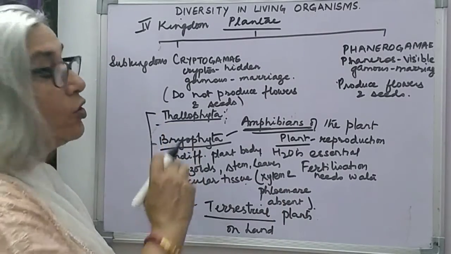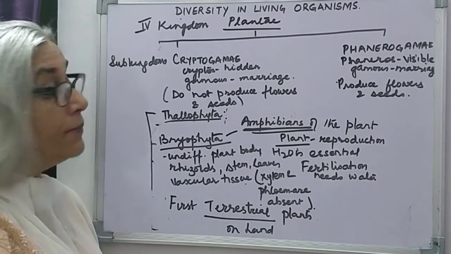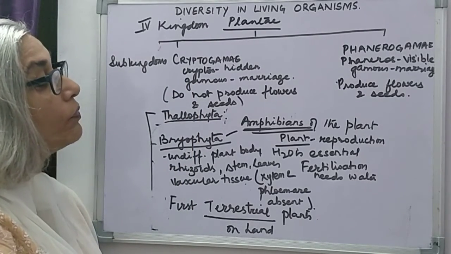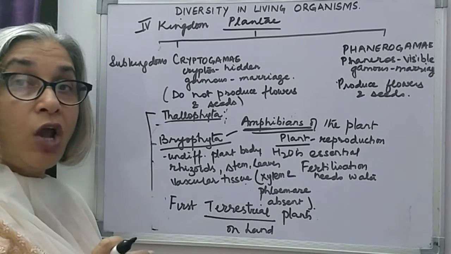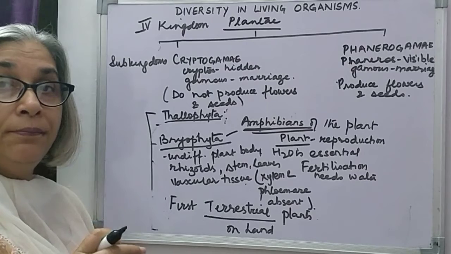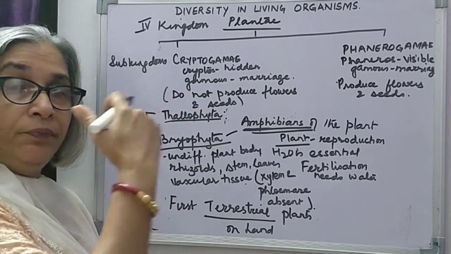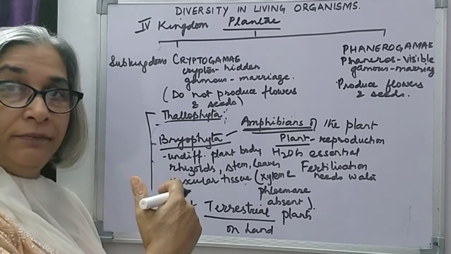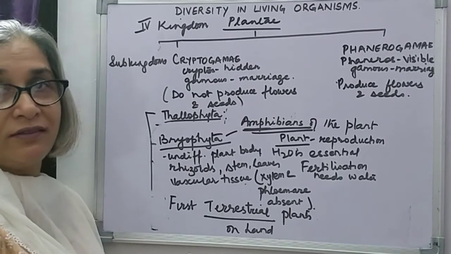Important characteristic of the second division under Cryptogamy, that is bryophytes. I am using the term division here because we have studied the categories of classification: kingdom, subkingdom, phylum. Phylum is called division in plants.